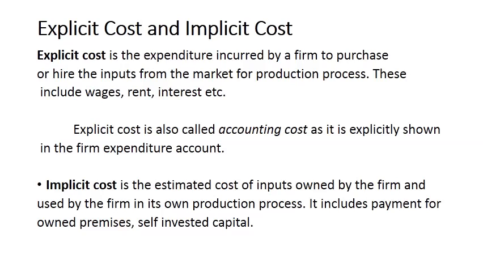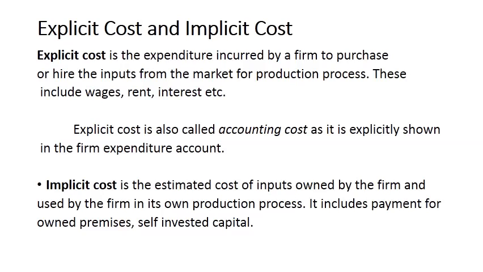If we use land or building, we have to pay rent for that. And if we borrow from the bank, we have to pay the interest. And these explicit costs are also called accounting costs. Now look at these explicit costs. The important feature of these explicit costs is that we have to pay to others. And when we purchase raw materials from the market from others, then we have to pay them.